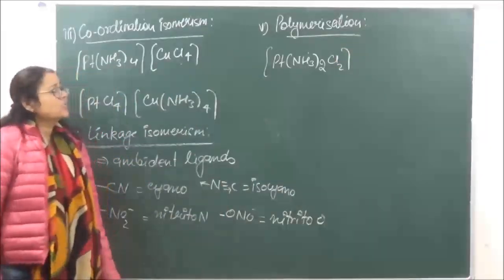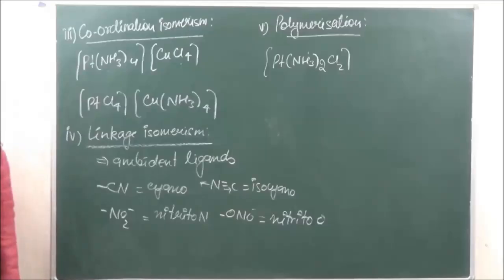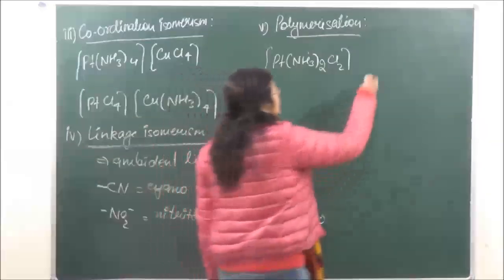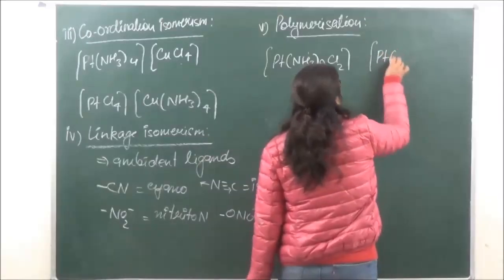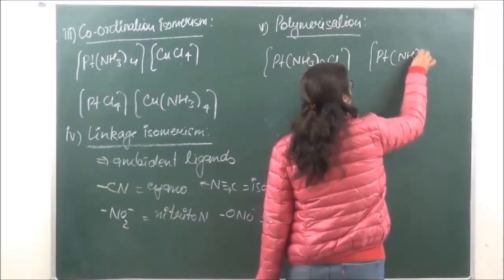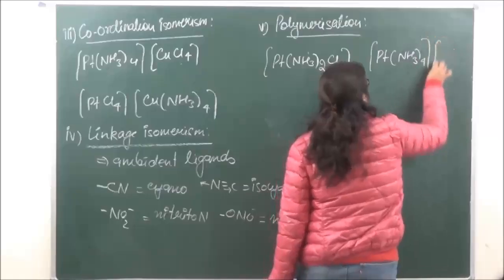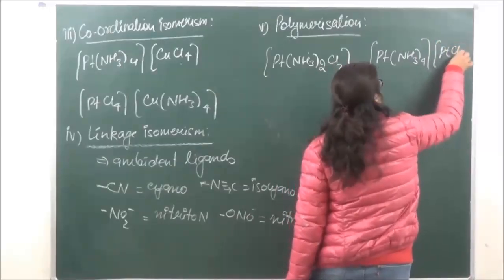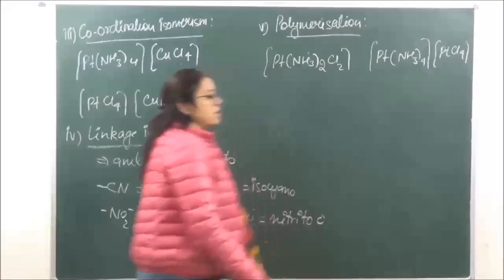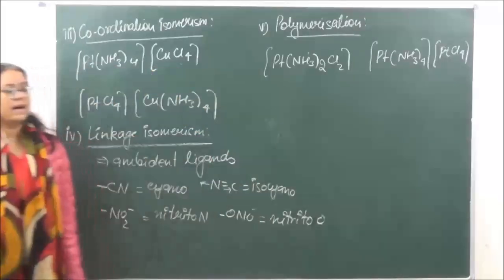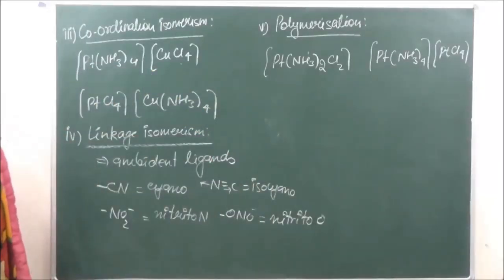Basically this does not come under isomerization, but still because of the different structures it can be, because the polymer of this or the dimer of this can also be written as [the dimeric formula]. So this is how they are going to exist in polymeric form.